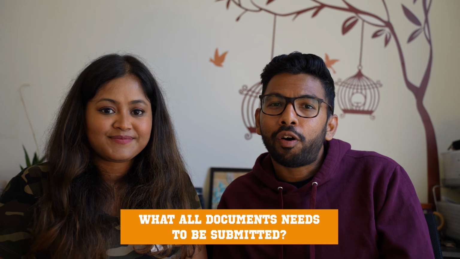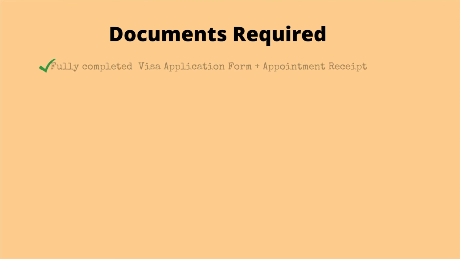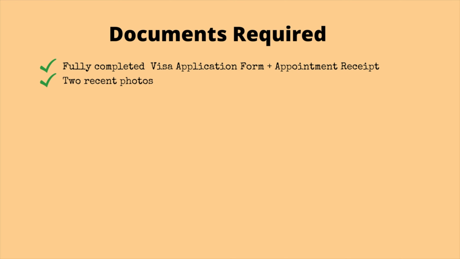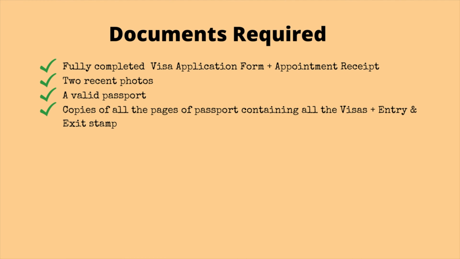So once you are done with the application, you now need to gather all the documents required for the submission, starting with your signed visa application form along with your appointment receipt, which gets generated once you have selected the appointment. Two photos which we have already talked about. A valid passport with a minimum validity of at least 3 months beyond your travel dates, and it should contain at least 2 blank pages. And one more thing, the passport should not be older than 10 years. Along with the passport, we also had to carry copies of all the pages of our passport containing the visas and the entry-exit stamps.